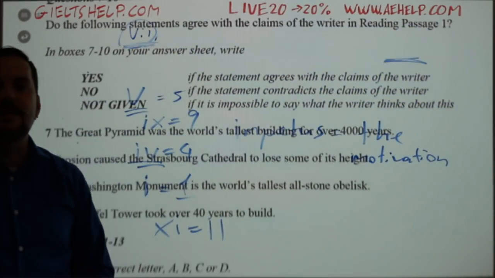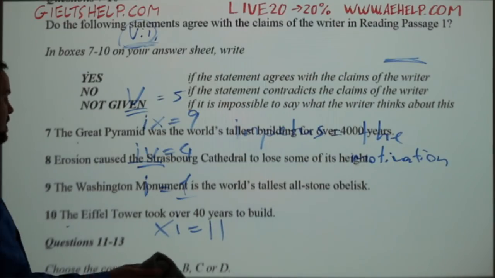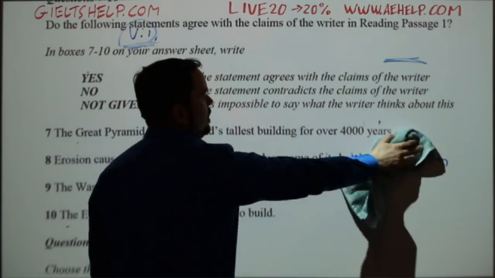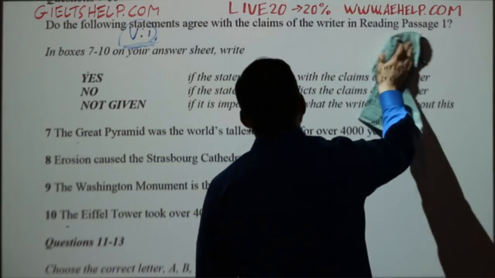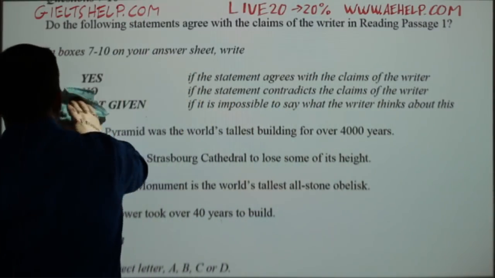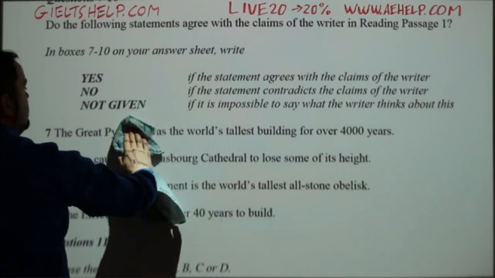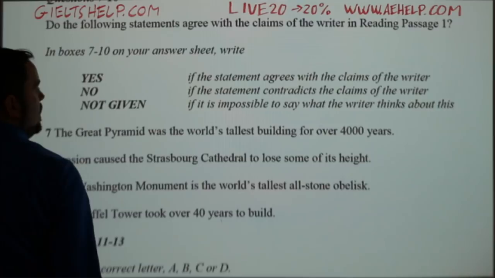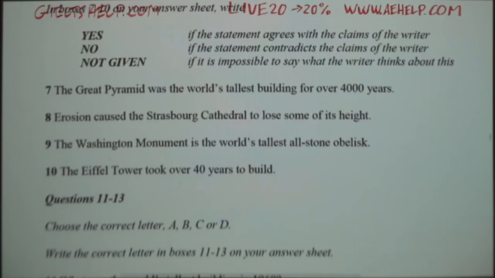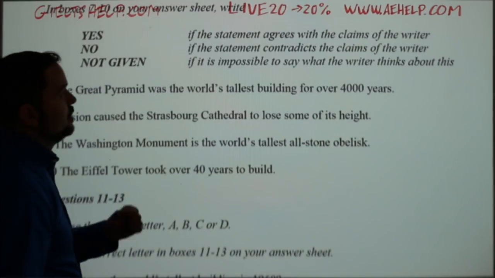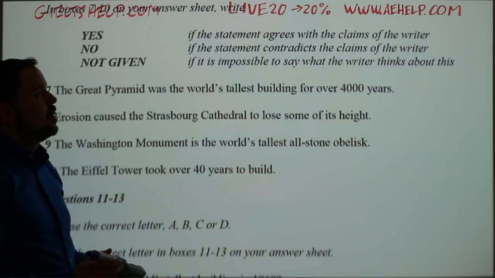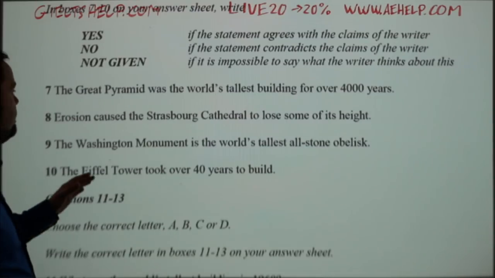So let's look at the yes, no, and not given questions. So again, a little bit of review on the strategy of yes, no, not given questions. There's some very effective, clear strategy for this type of question. For those of you who watch my lessons regularly, you know what strategy you should be using. So yes, if the statement agrees with the writer or what they say, no if it contradicts, and not given if it's not possible to say what the writer thinks about it.